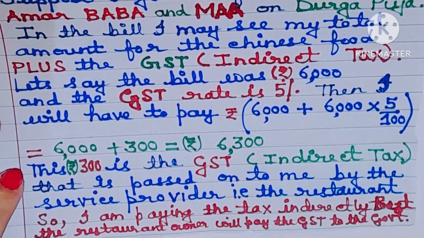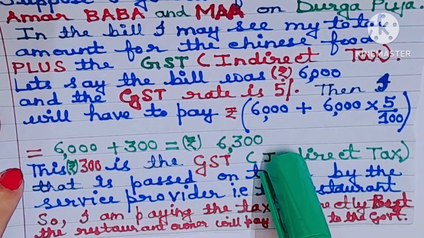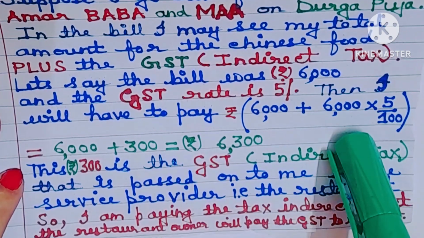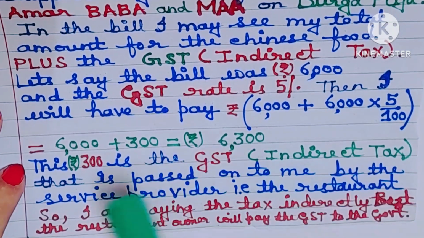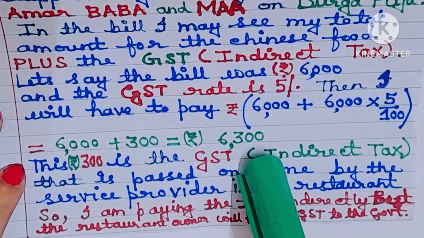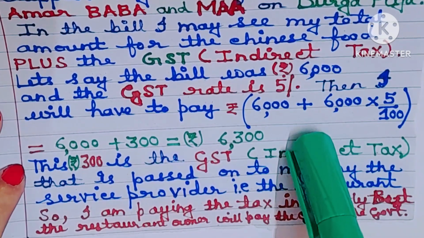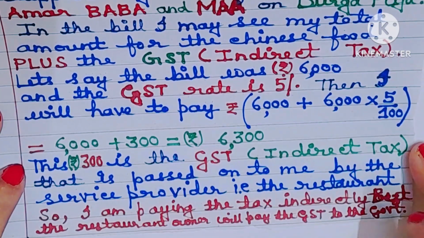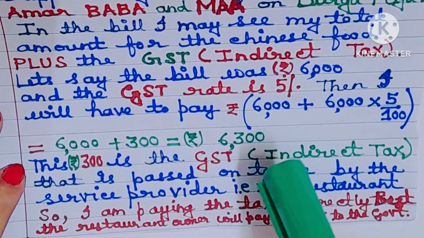So the cost of the food is 6,000 plus GST. 5% on 6,000 is 300. So 6,000 plus 300 will give you rupees 6,300. So I have to pay to the restaurant owner rupees 6,300. Okay, this is the total amount I have to pay.